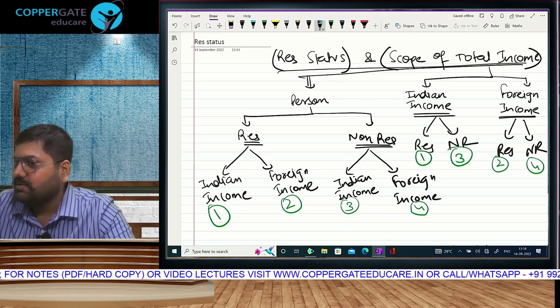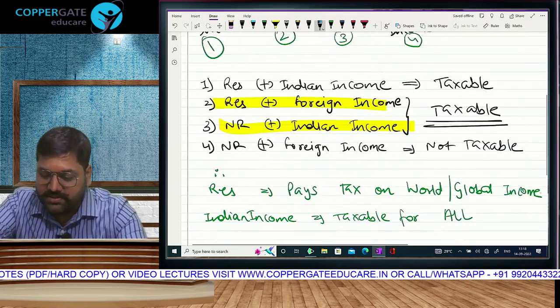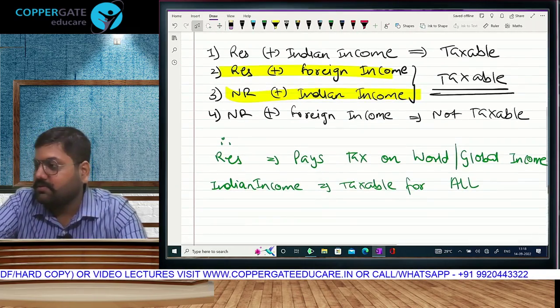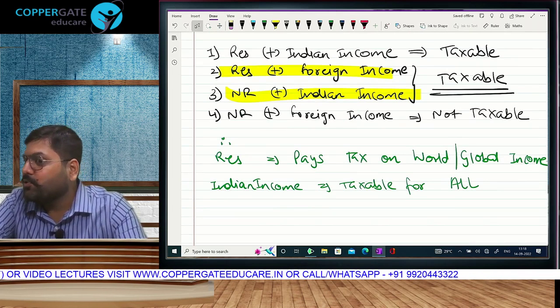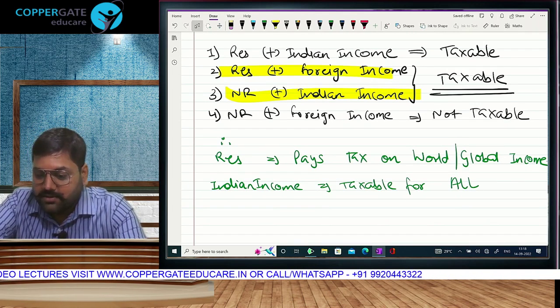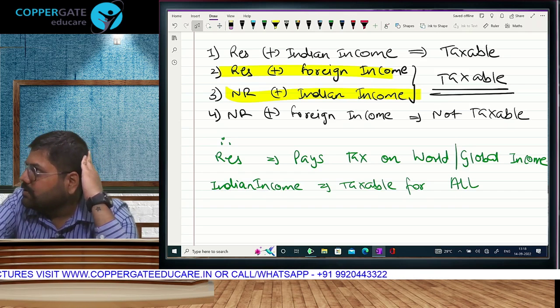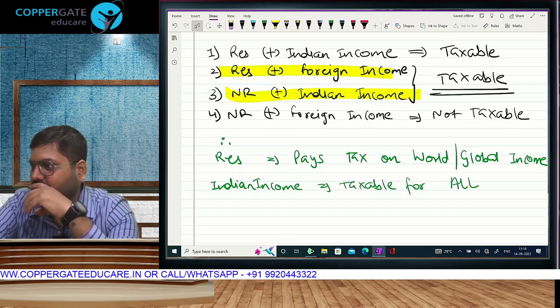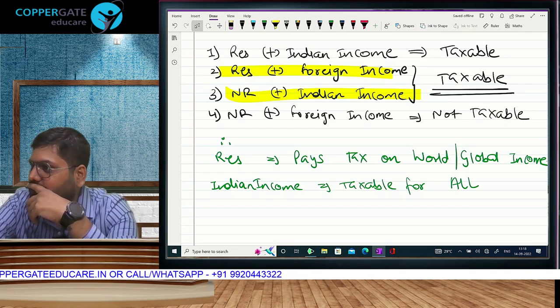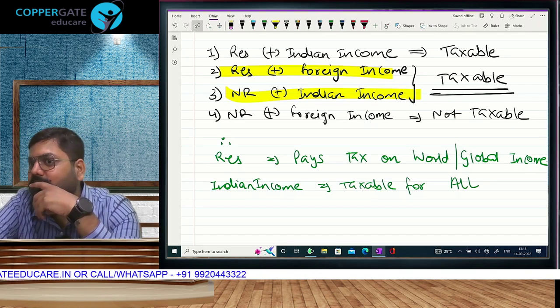Understood. You know what? Knowing this is required. Without this, you can't learn income calculation. But do you think that, sir, now I have understood that if non-resident then only Indian income, if resident then world income, and we can go to income calculation? No sir.